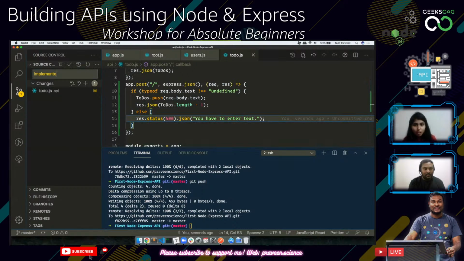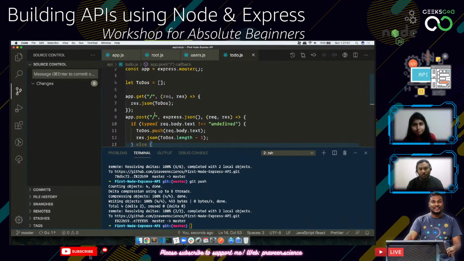Pooja is asking why we need a body parser. Without the body parser, you won't get access to request.body, because it is one of the complicated things to get. So that's the reason we need to use this body parser. One of the body parsers is express.json, which is the built-in JSON body parser.